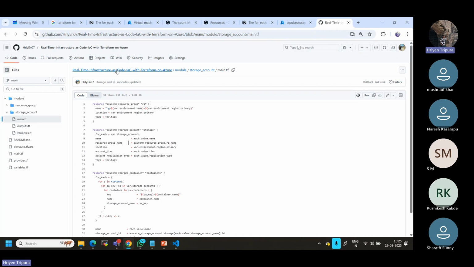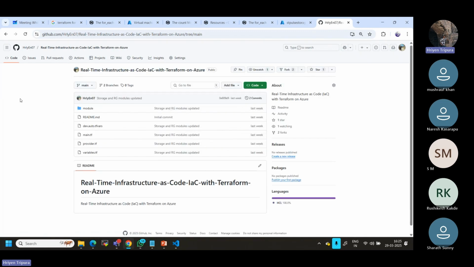And second thing, I will just give a small overview about the module, why we are using it. Anyway, we have a section for this, but just to give an overview: normally, how does the module structure work in real time? It can be a folder called modules. Okay, I gave it as modules. You can give any name, but it is still good practice to follow some naming conventions.